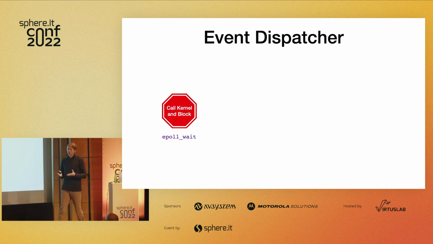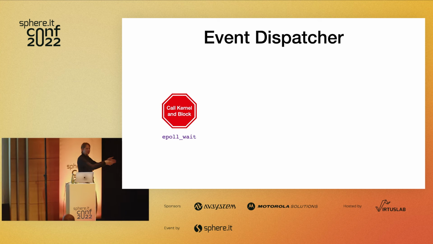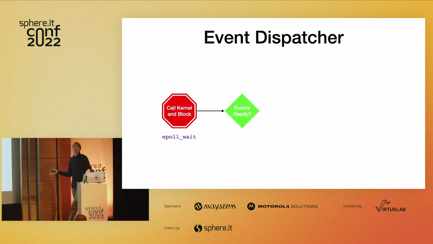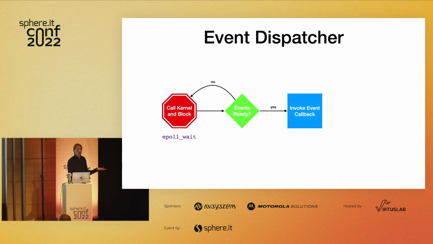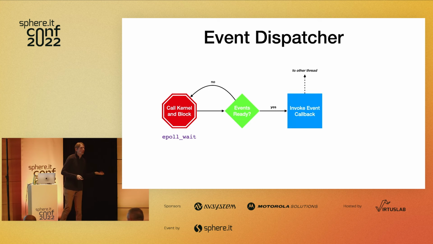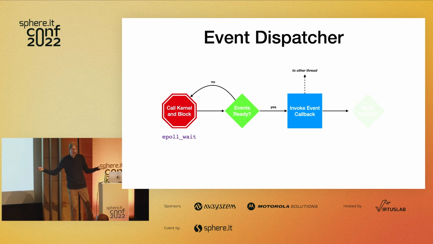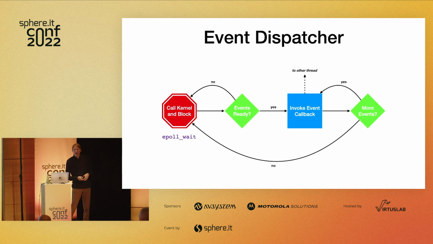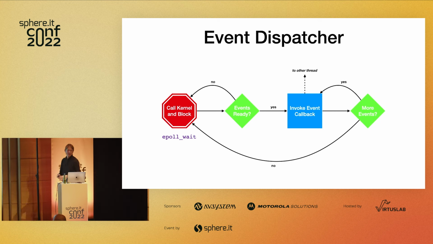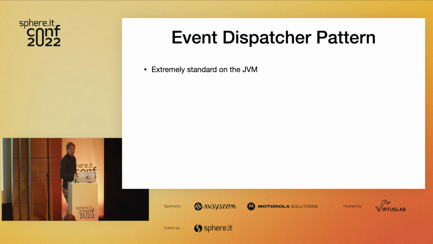Usually, the way that we do this is like I showed earlier, where you have this separate thread off on the side that just basically does all of the blocking and has a state machine kind of like this. Call the kernel and block, and then did the kernel respond with some events? If not, go back and block some more. If it did respond with events, invoke the callback that you have associated in your map with that particular event. And then if you have more events, just keep doing that until you run out. Otherwise, go back and block. Like the world's simplest state machine whatsoever.